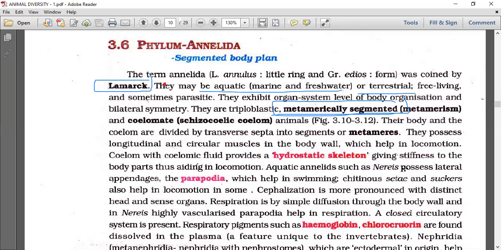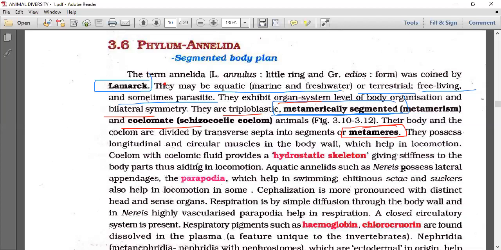Some are free living and some are parasites, like leeches. Features: organ system level of organization, bilateral symmetry, triploblastic nature, eucoelomate condition. The body and the coelom are divided by transverse septa into segments called metameres.